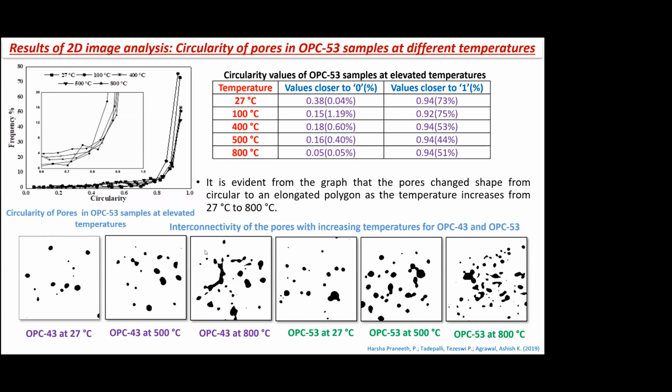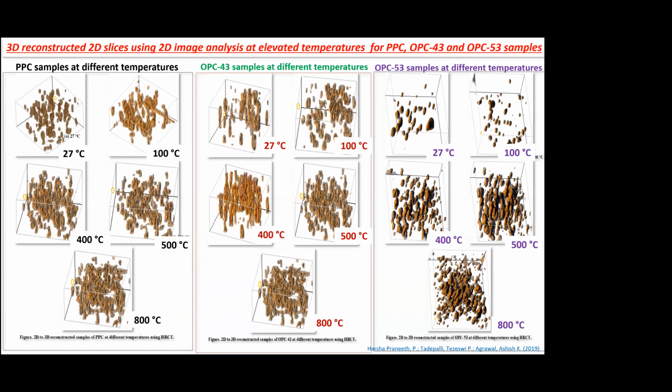And you can see these beautiful images show how the entire thing has become porous with temperature. So this finding was a new finding that was communicated. This is the distribution of pores. You can see and look at the pore sizes.